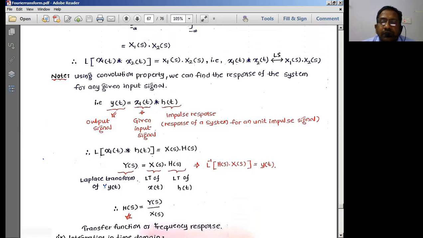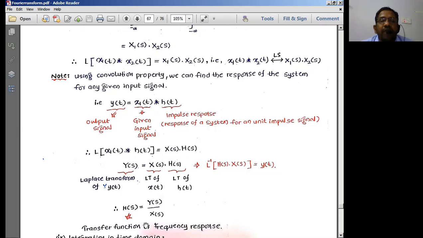In the exam, they will ask us for 2 marks: define the transfer function of an LTI system using Laplace transforms or using Fourier transforms.